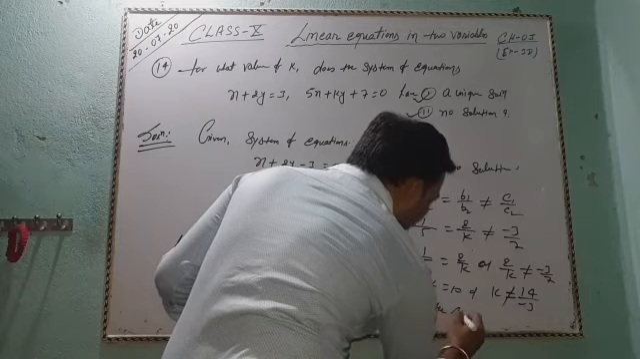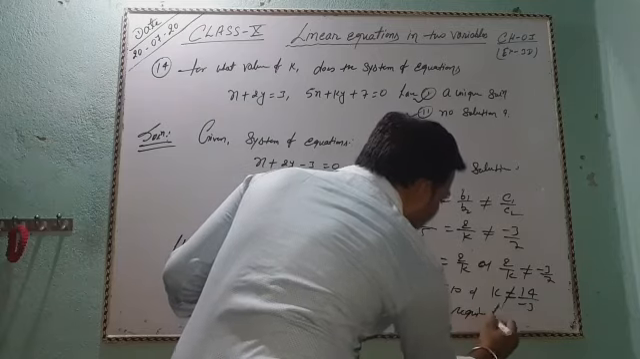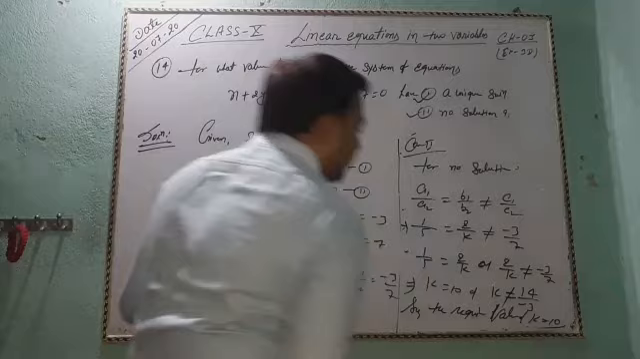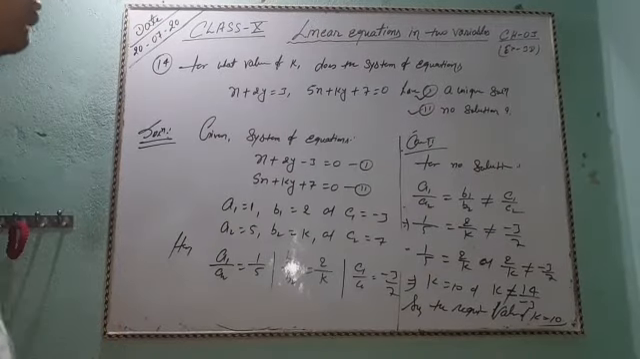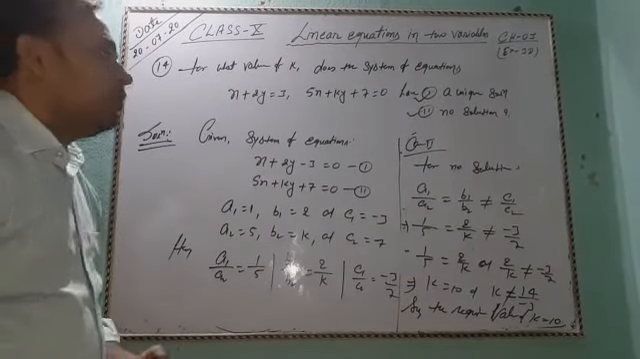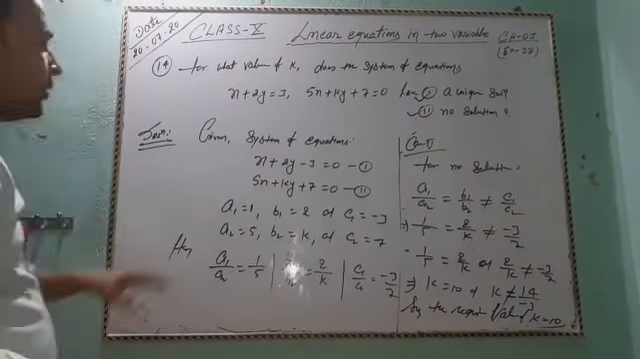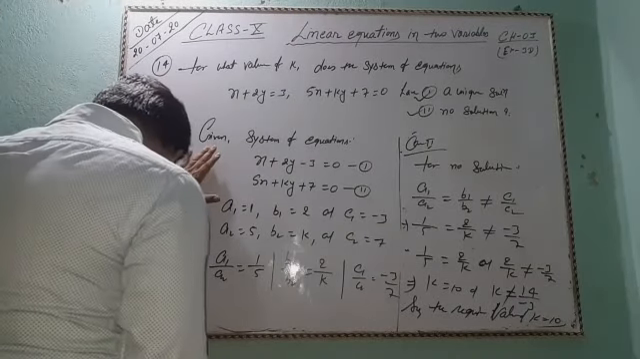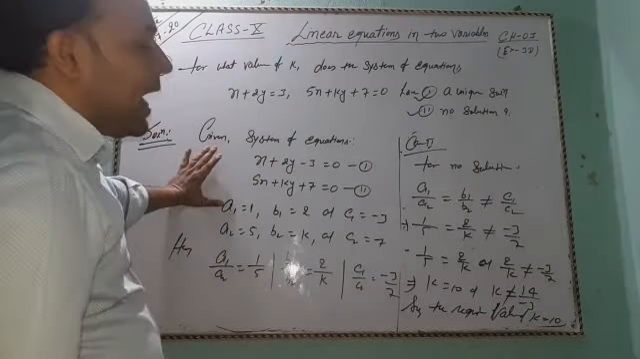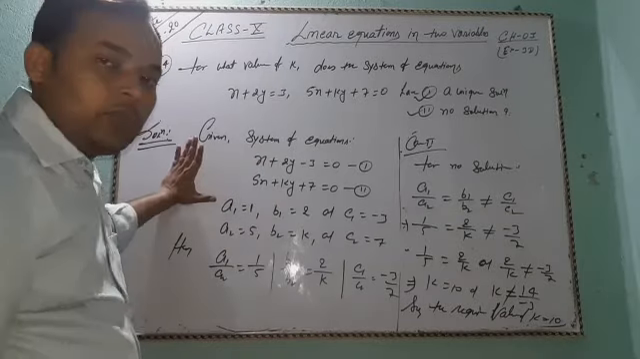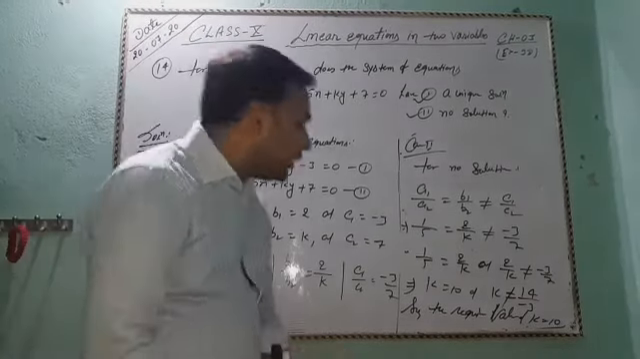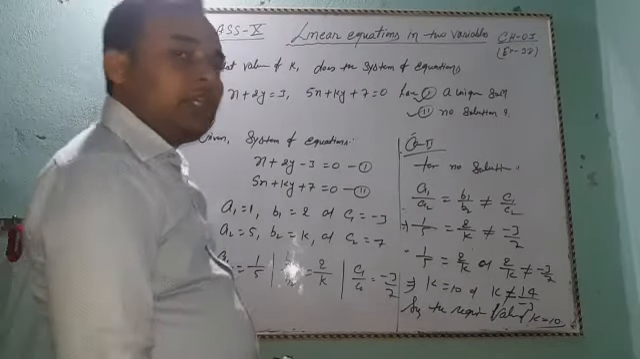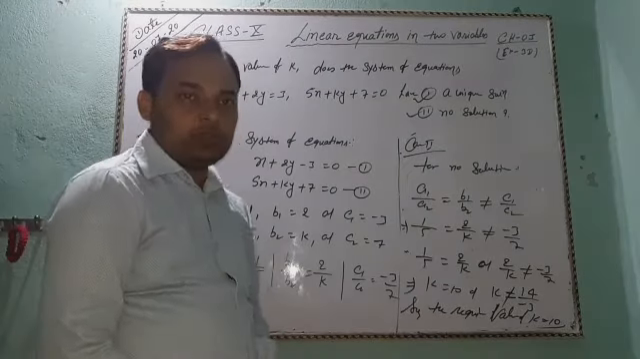Okay, so the required value of k equals 10 for no solution. Now students, there is no value of k for which the given system of equations has an infinite number of solutions.